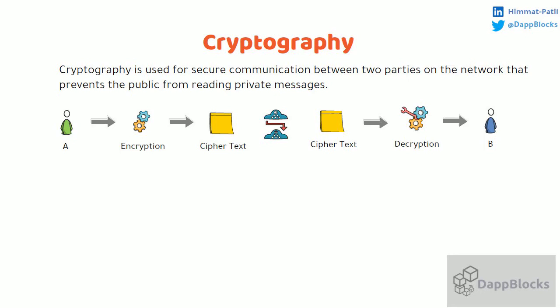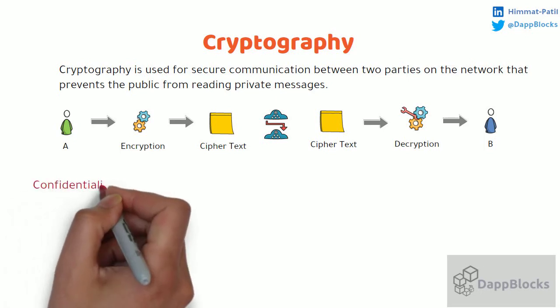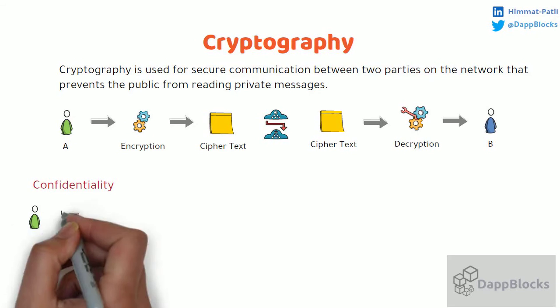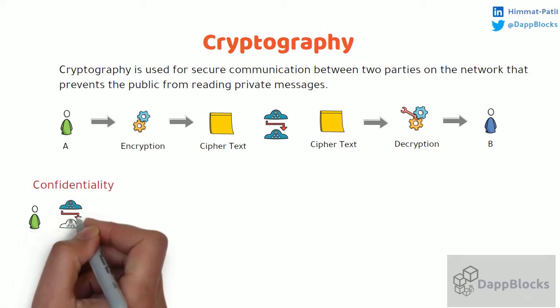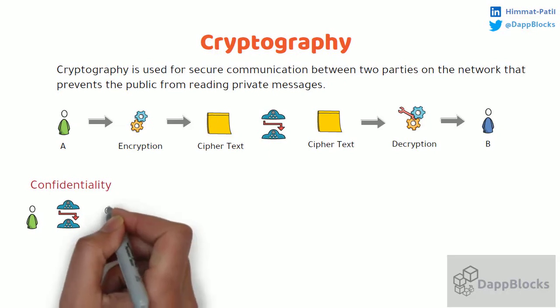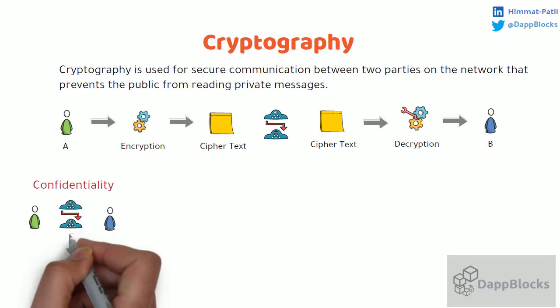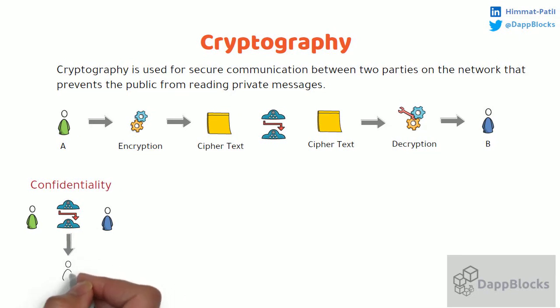However, there are other problems on the network. First problem, confidentiality. Let us consider the same example where A wants to send a message to B, and during transmission, what if a hacker or any third person decrypts that message in between the network and reads it? Then that message won't be confidential anymore.